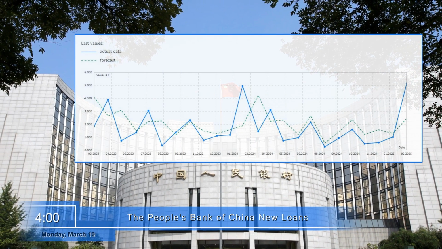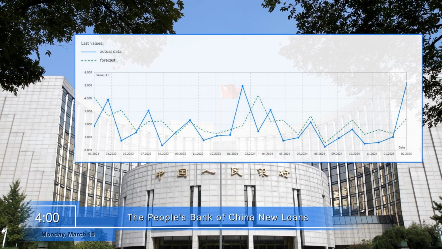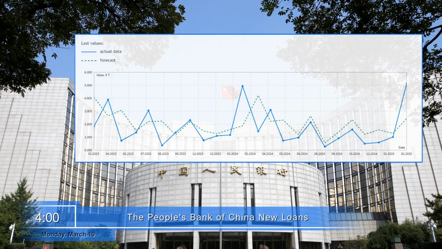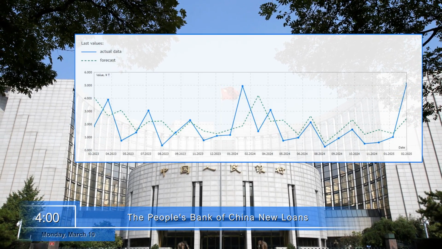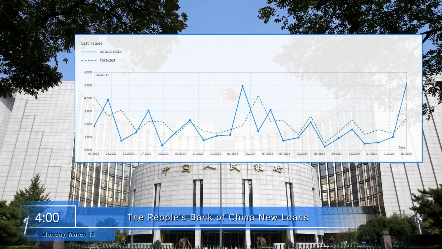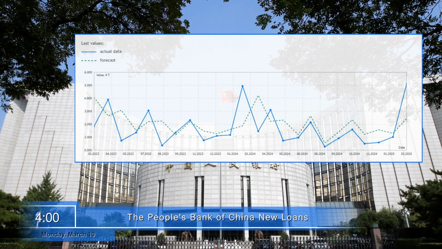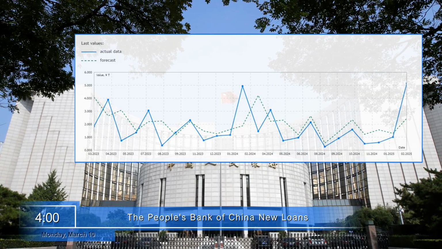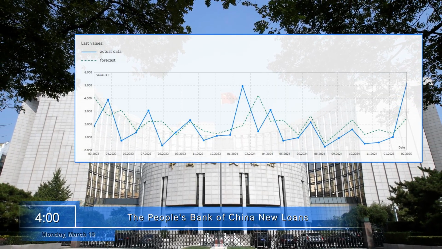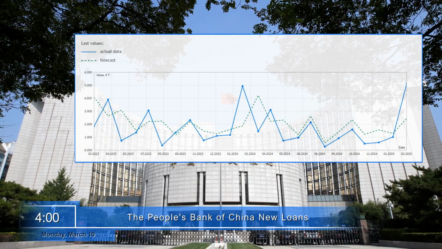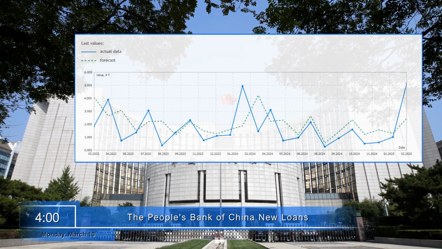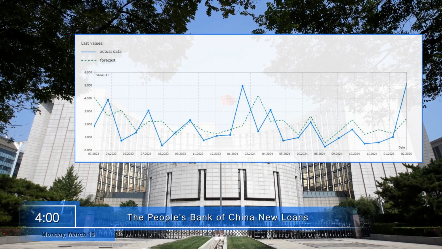Monday, March 10th. The volume of loans issued by the People's Bank of China will be announced at 4 a.m. at the beginning of the week. This is a statistic that the Chinese regulator collects and publishes monthly. The growth of the volume of issued loans increases the amount of money in circulation in the country and stimulates economic development. Therefore, it has a favorable effect on the yuan quotations more often than not.